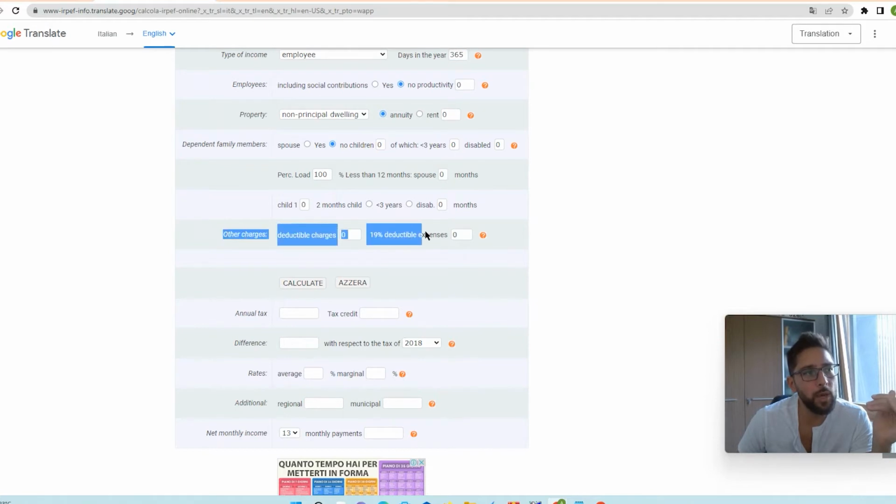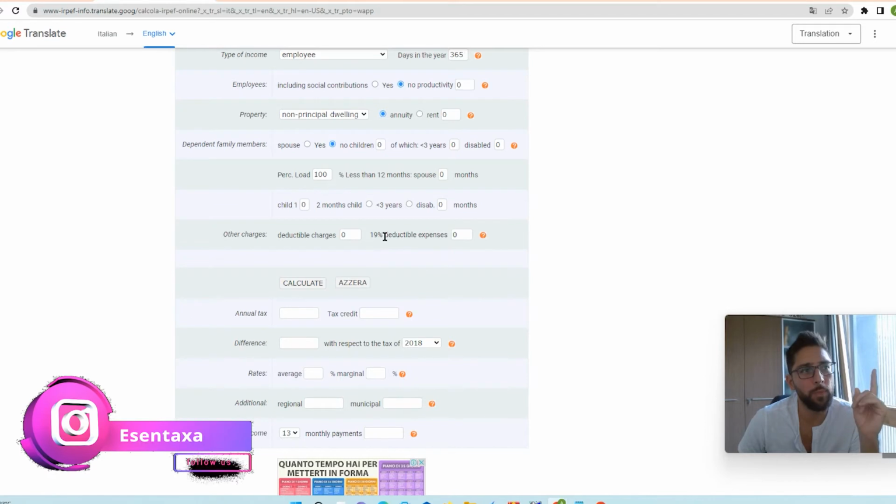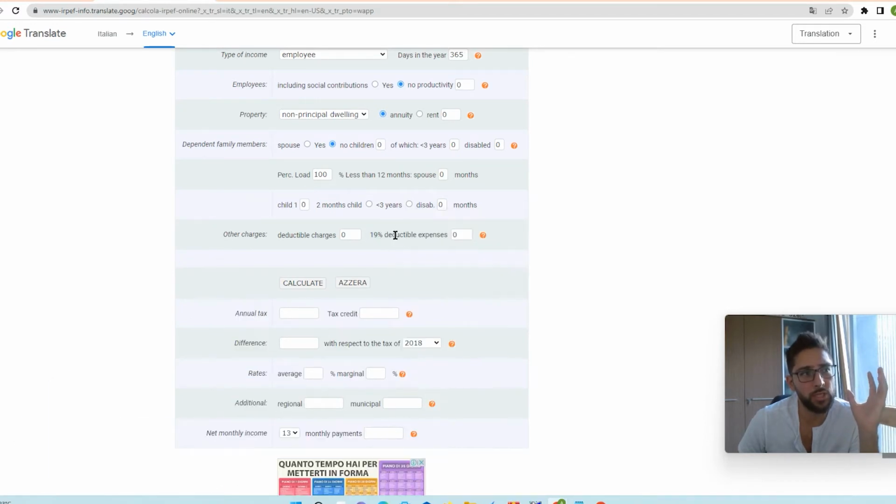Here you also have the possibility to include the 19% deductible expenses. Be careful. In English, the translation of deductible is like a false friend, because deduction means reducing the imposable income, while detraction means reducing the tax.